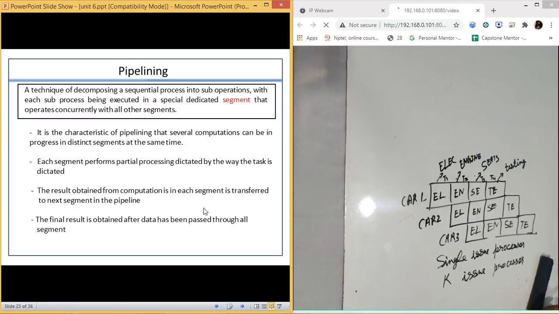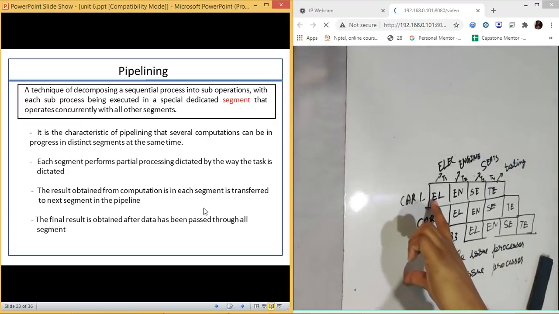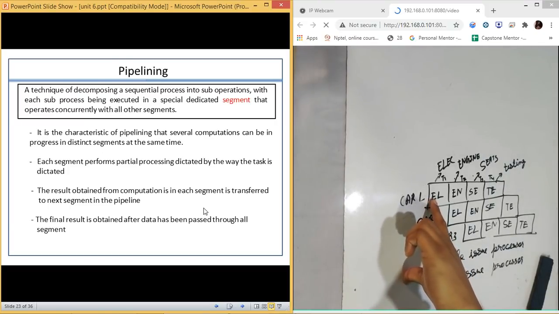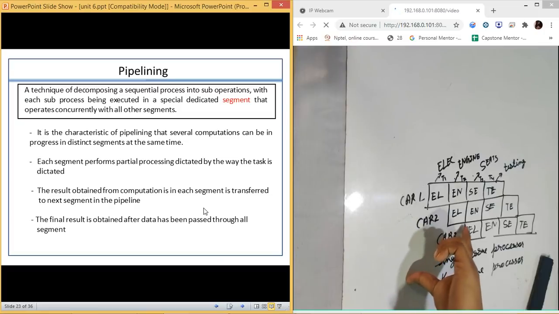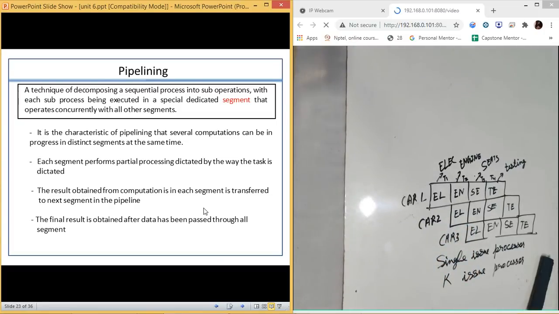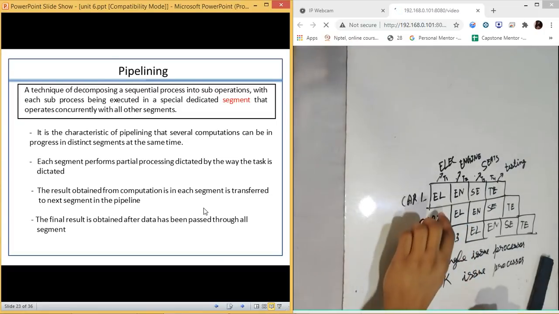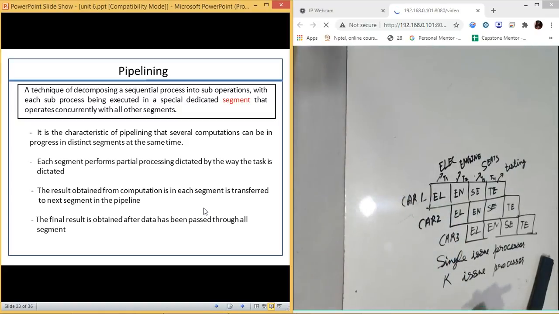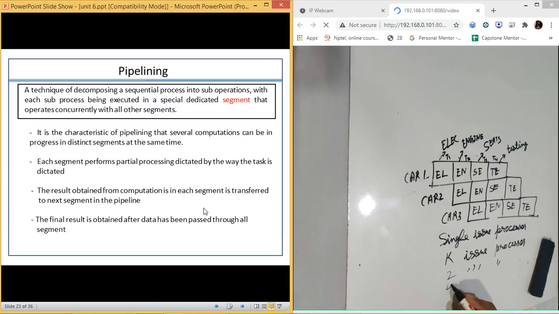Okay, so instead of having one electric portion, we might have two cars which can stand at the same time. So if there is a possibility that two cars can stand at one bay, then it will be known as a two issue processor in the case of computers. If there are four cars which can stand, you will call it a four issue processor. So this is what we have when we talk about pipeline.